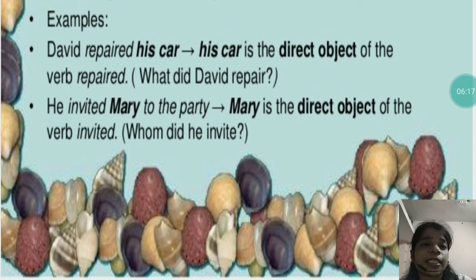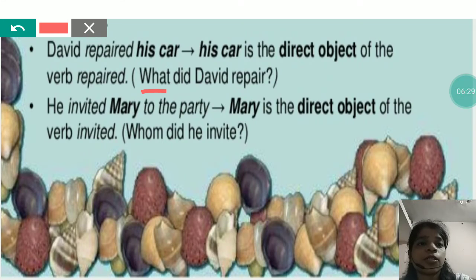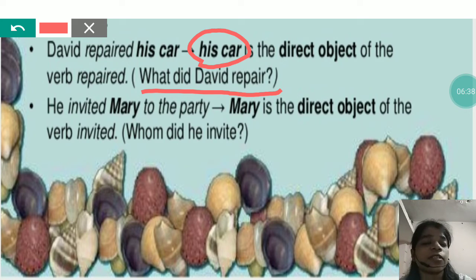Now let's see. David repaired his car. So we can convert this sentence into interrogative, and we can form a sentence like, what did David repair? As we ask the question what did David repair, the answer will be his car, and as we got the answer his car, that means his car is direct object.